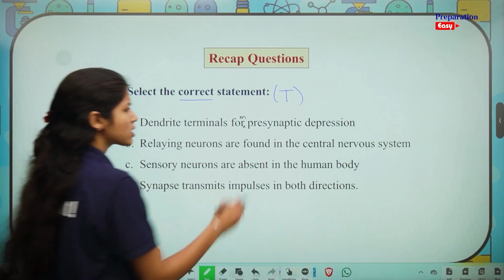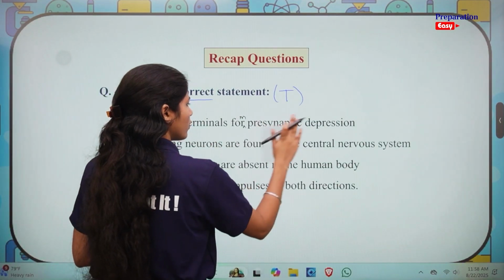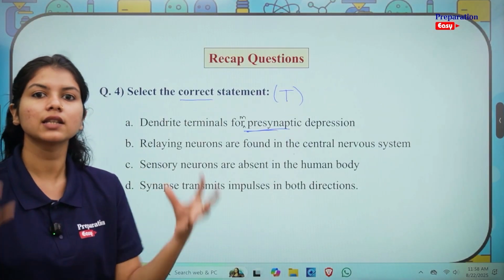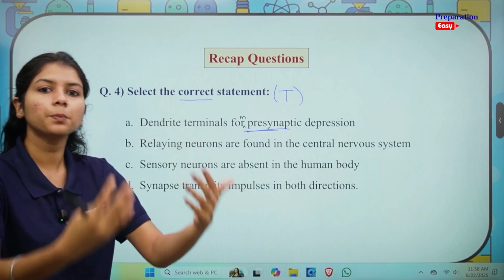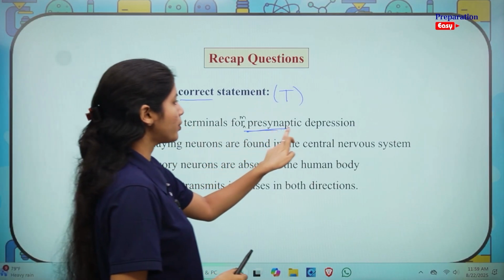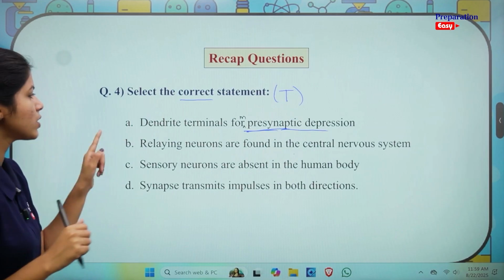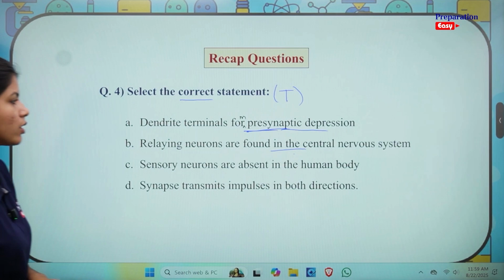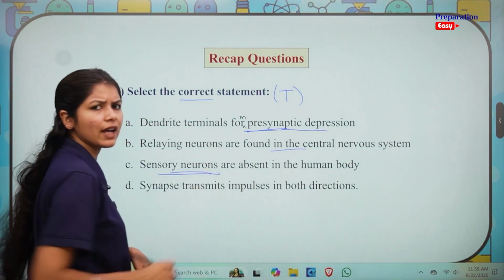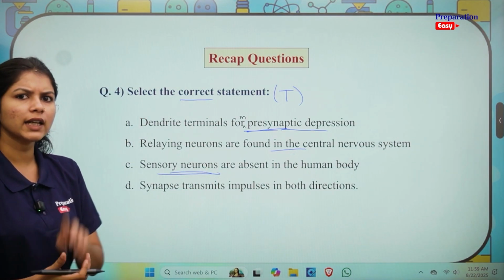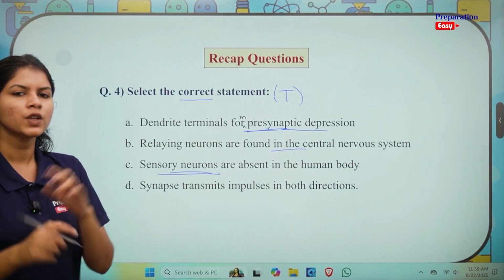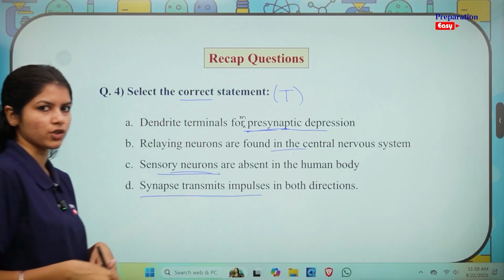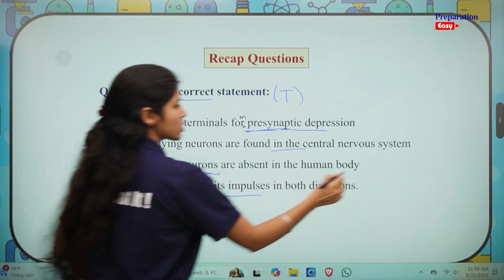Is it so? Wasn't it postsynaptic depression? We see dendrites when the signal is being received. If that neuron is receiving a signal, it is called the postsynaptic neuron, or it is forming a postsynaptic depression. Relaying neurons are found in the central nervous system. Okay, sensory neurons are absent in the human body. Is that so? Don't we have sensory neurons? I hope you know that we have sensory neurons. What do we need them for? Transmitting signals, right? Synapse transmits impulses in both directions. Is that correct? So this statement is wrong.